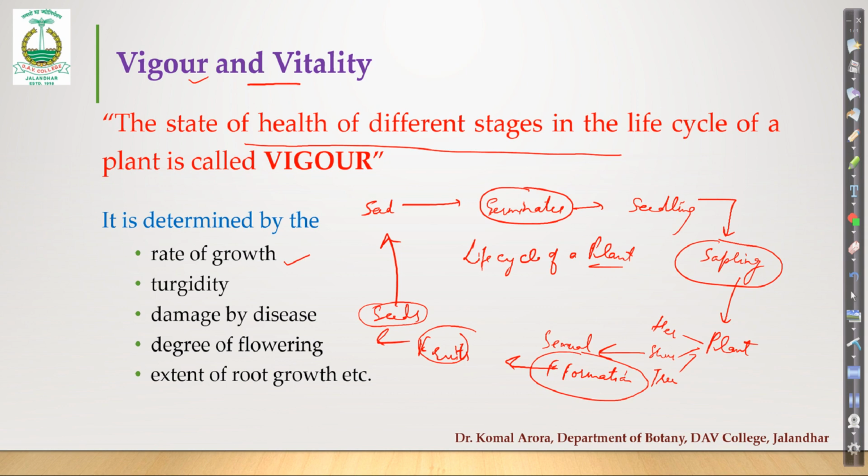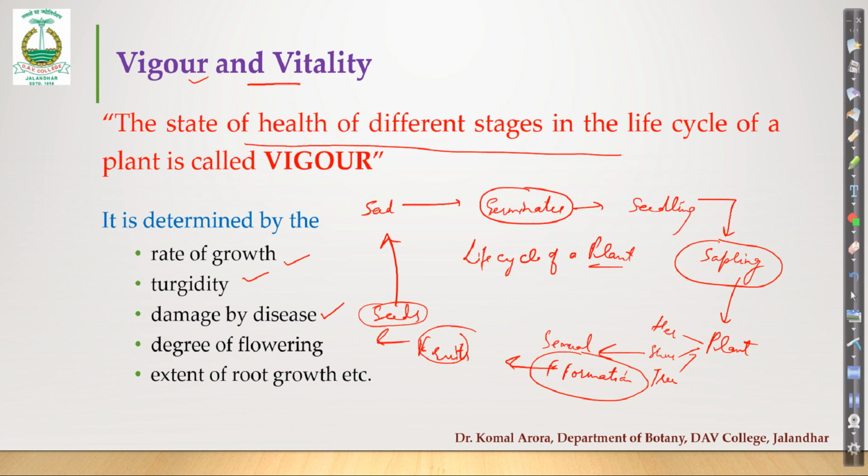What is the growth of the plant? You can directly say if a plant is growing properly, if it is attaining proper height, canopy, we can say that it has good vigor. Then we have turgidity. If you see a plant in a fully turgid or erect form, with all organs retaining their proper shape, and it is not looking flaccid or dehydrated, right? So that can show you the vigor.